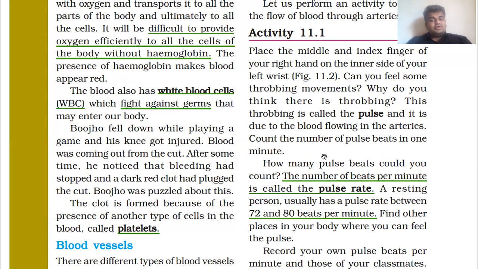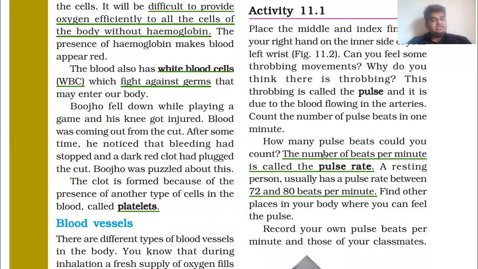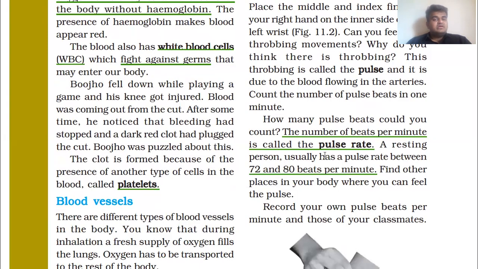Count the number of pulse beats in 1 minute. How many pulse beats can you count at your wrist for 1 minute? Here you are given the activity with your classmates, but you can complete this activity with your family members also: mother, father, grandmother, grandfather, younger brother. Just count the heartbeats for a minute.